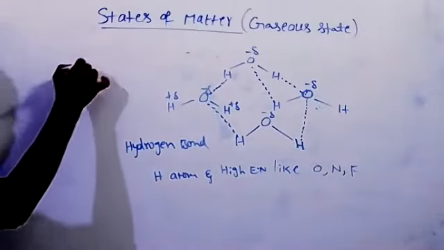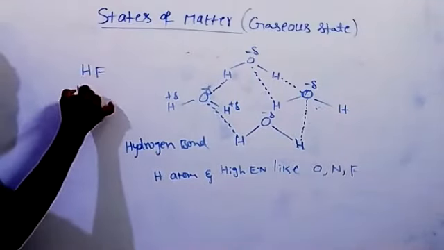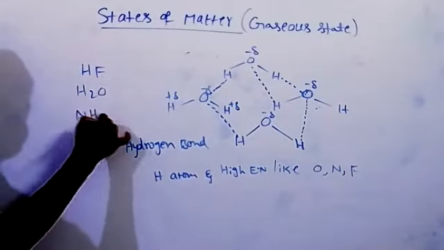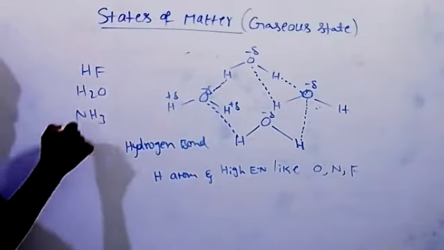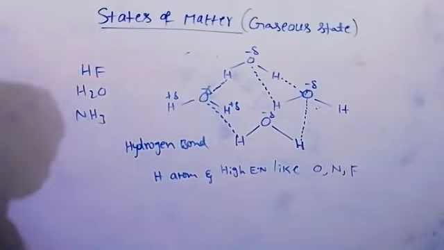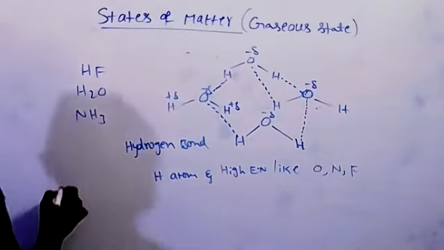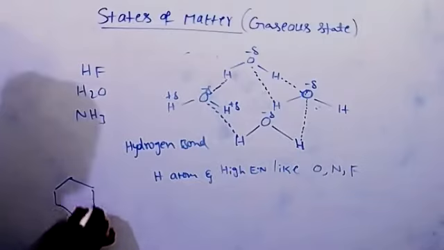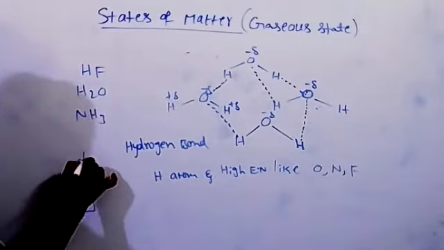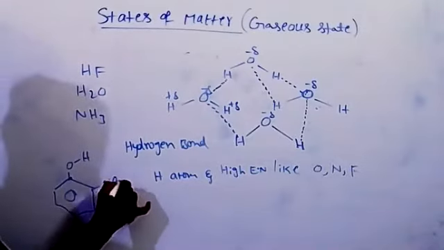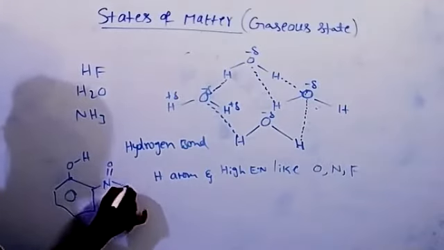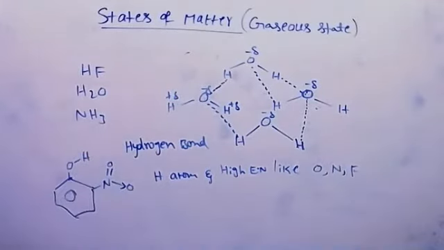In HF hydrogen bonding is possible, also in H2O and NH3, and some organic molecules. In orthonitrophenol hydrogen bonding is possible.